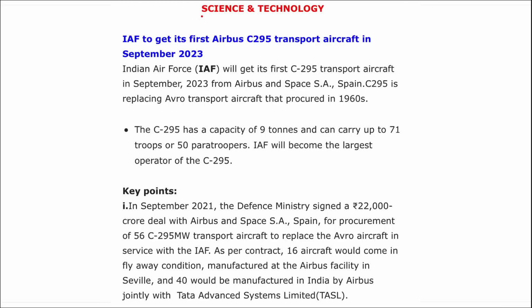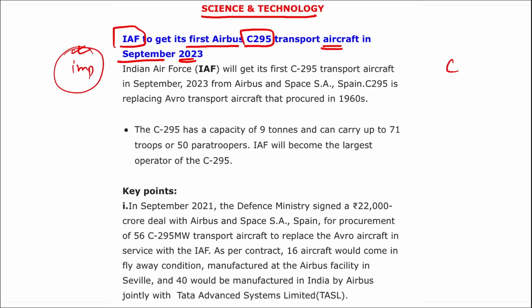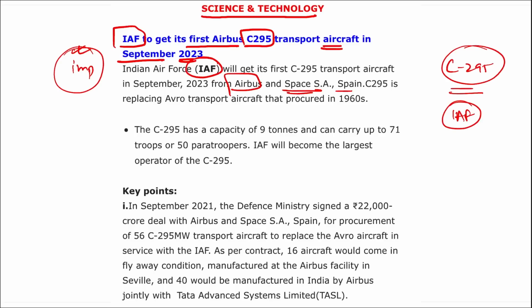Moving on, next is Science and Technology. The IAF, that is the Indian Air Force, will get the first Airbus C295 transport aircraft in September 2023. Mark this. It will be delivered to the Indian Air Force from Airbus Defence and Space SA, Spain. So a question can be asked: by which company will this first C295 transport aircraft be delivered to the Indian Air Force? By Airbus Defence and Space SA.